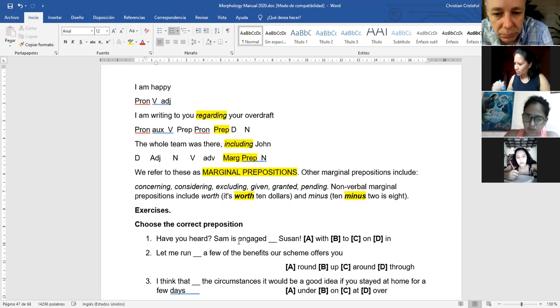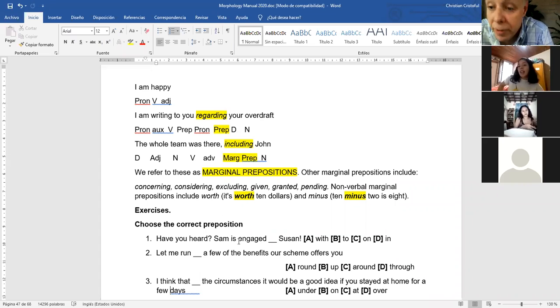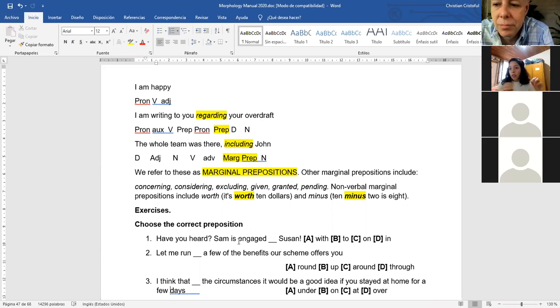So if I say students are given to complete their homework, given works as a preposition. No, because you said are given, right? Are is the auxiliary verb and given is the past participle form of the verb. So when it isn't acting like a verb, like it doesn't have a noun in front of it.